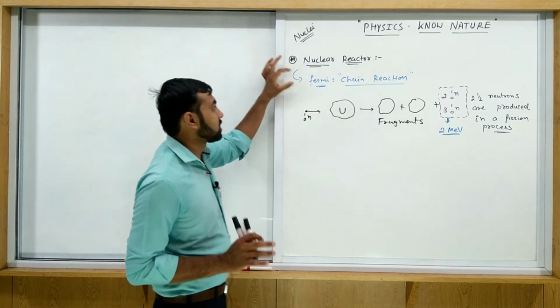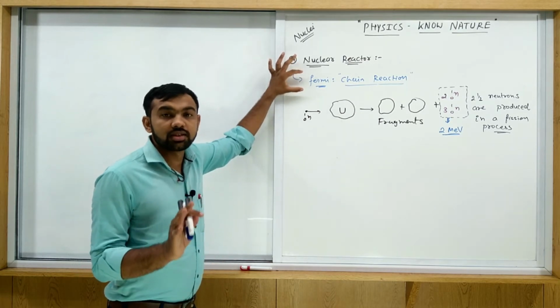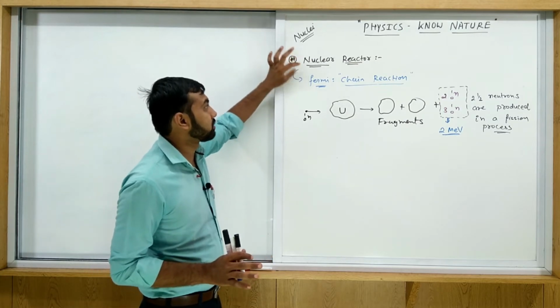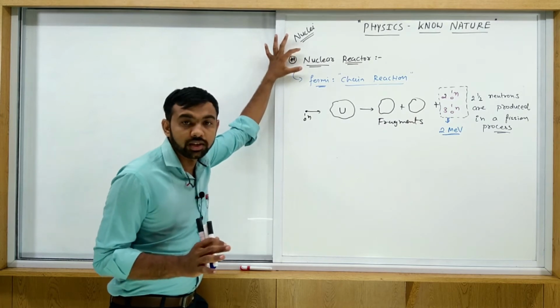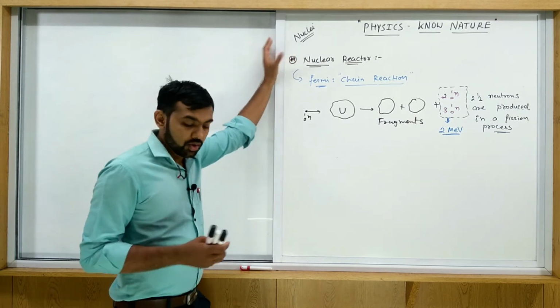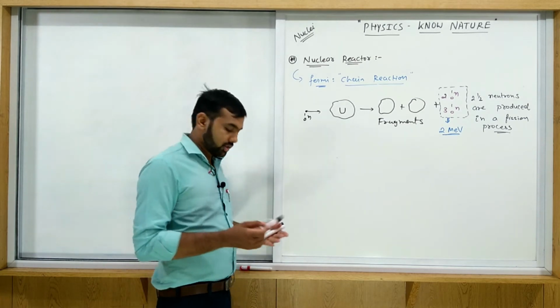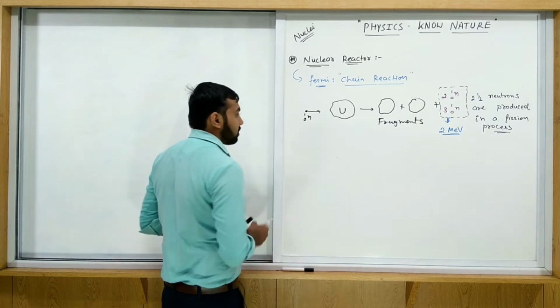So chain reaction is suggested by Enrico Fermi, and this type of process occurs inside the nuclear reactor. But there are 2 cases. First one is a stable energy output, second one is an unstable energy output. Let me discuss this one. What is stable energy output, what is unstable energy output?